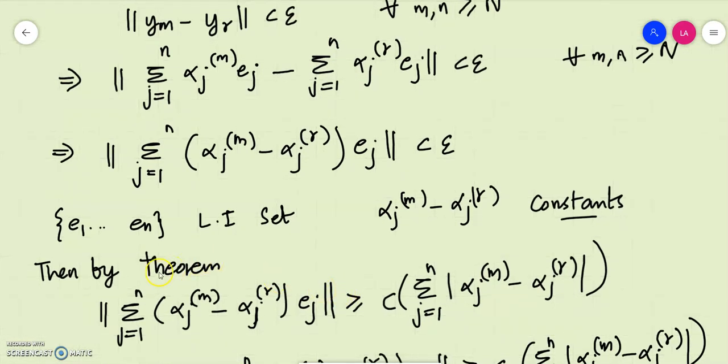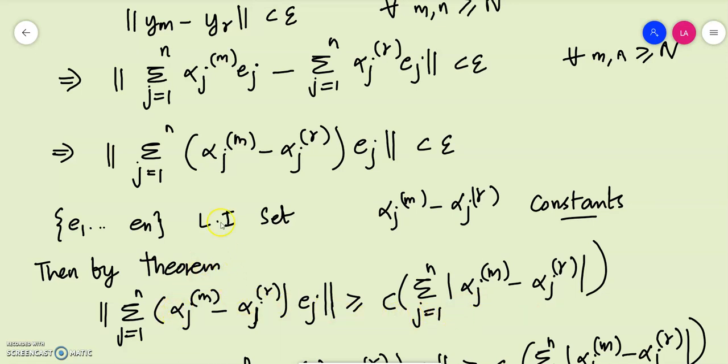Now we have a theorem. If we are given a linearly independent set, then any linear combination of that independent set has norm greater than or equal to some constant c times the modulus of the coefficients which we have taken.